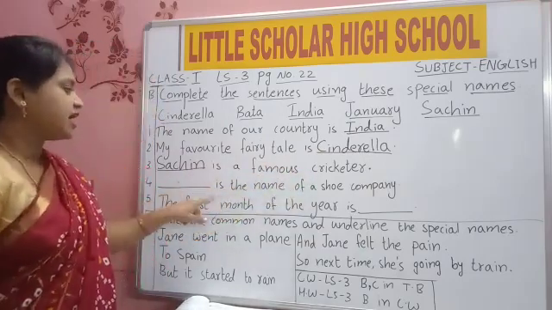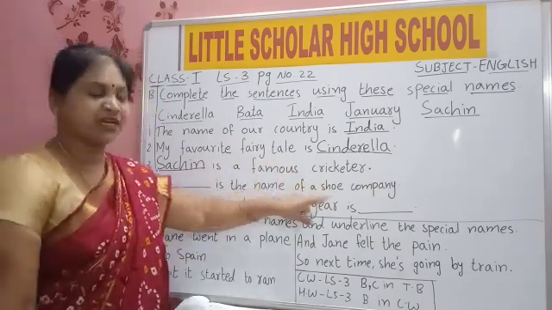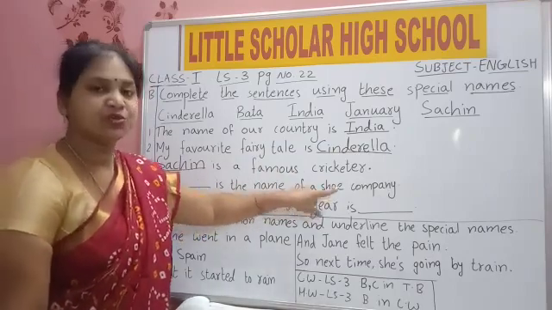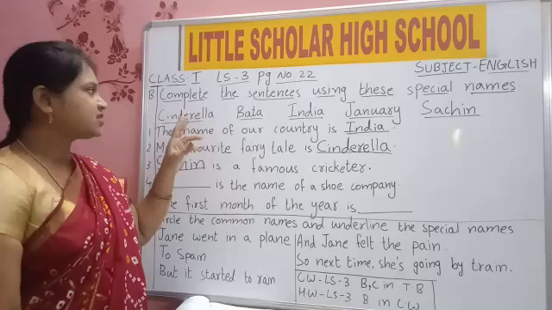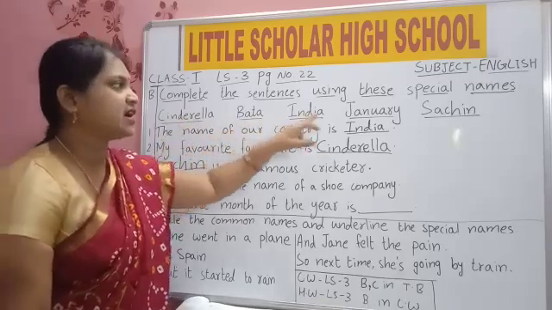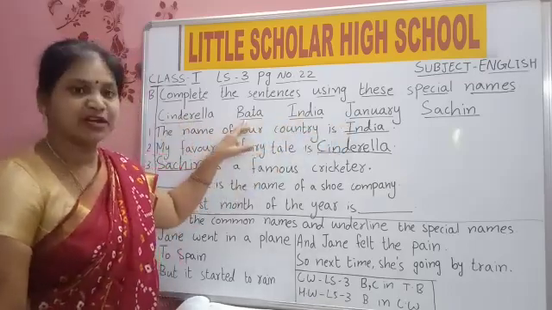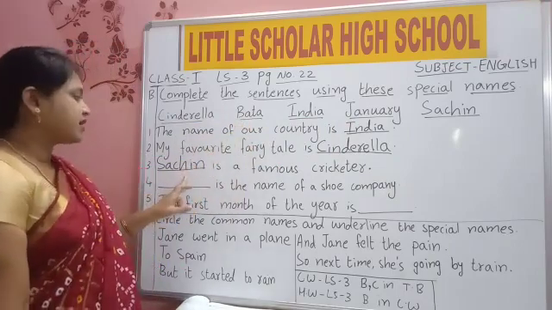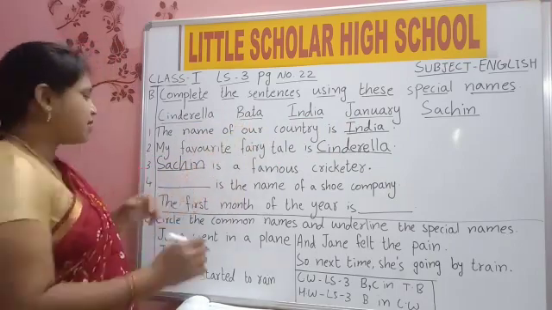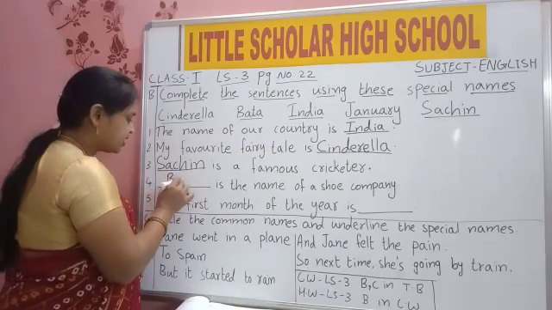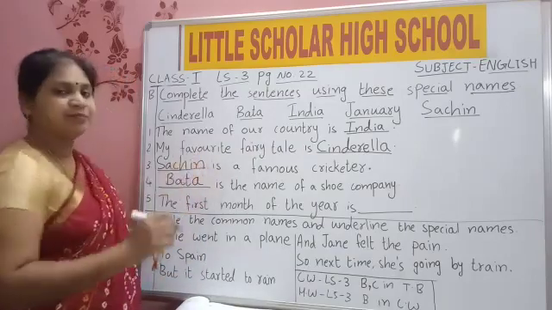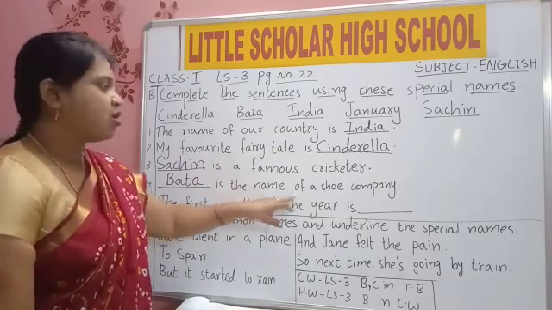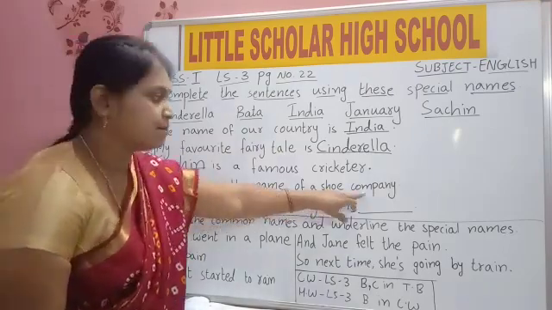Next one: dash is the name of a shoe company. Which name is given here? Cinderella, Bata, India, January, Sachin. Yes, Bata shoe. You wear black shoes to school. So Bata is the name of the shoe company. B-A-T-A, Bata is the name of a shoe company.